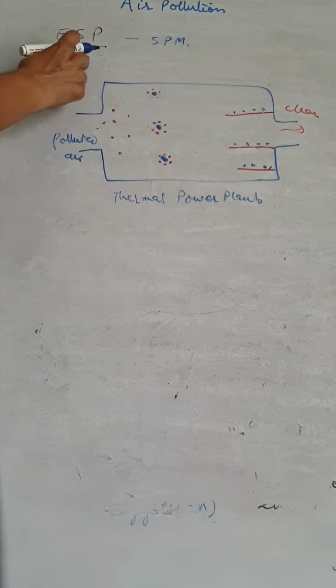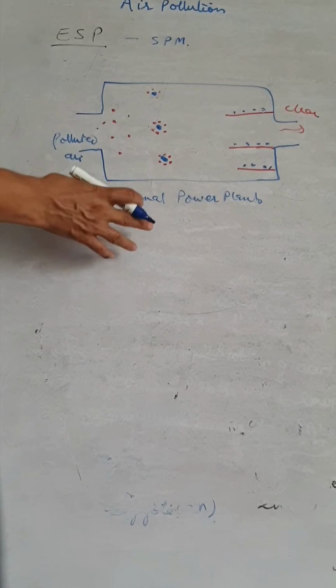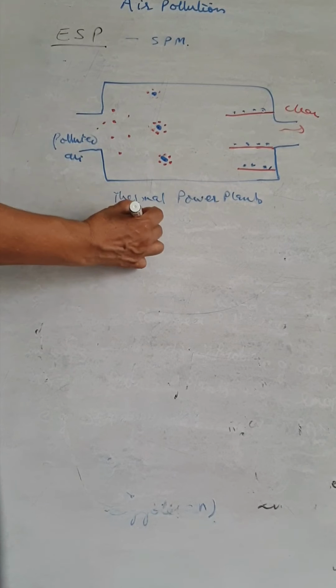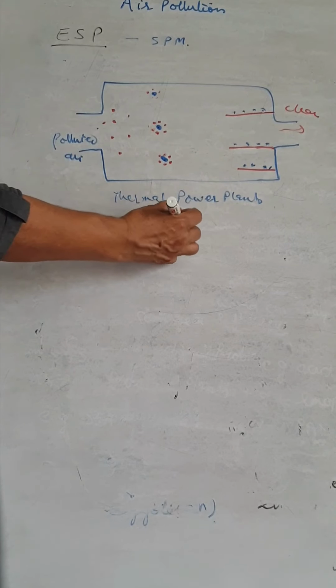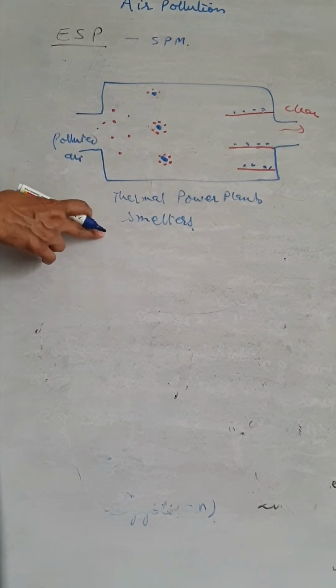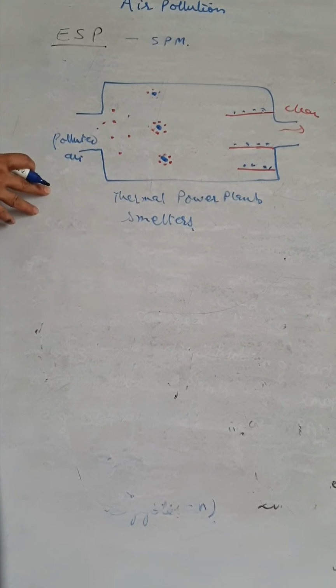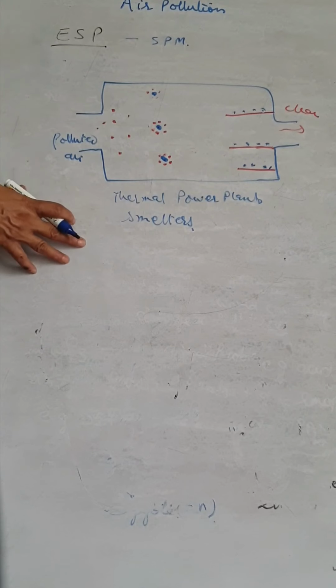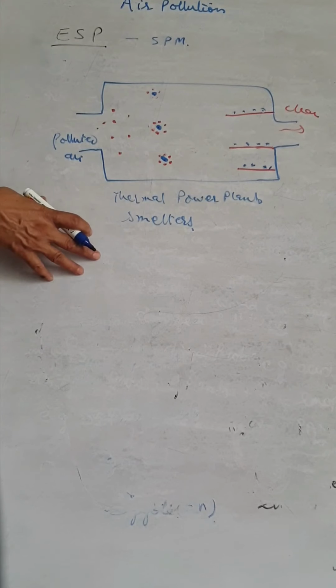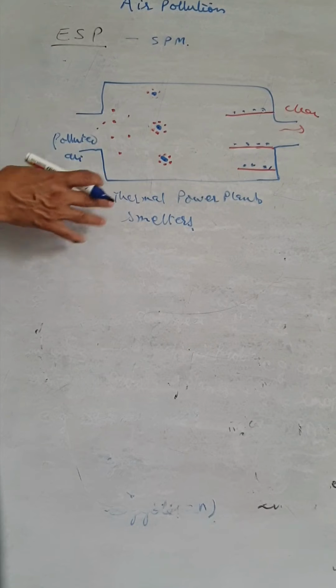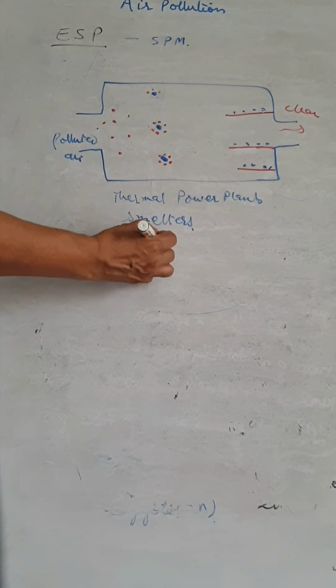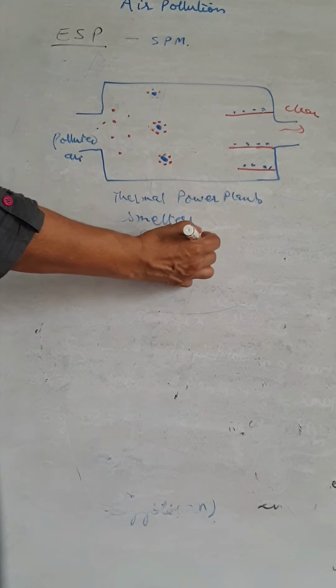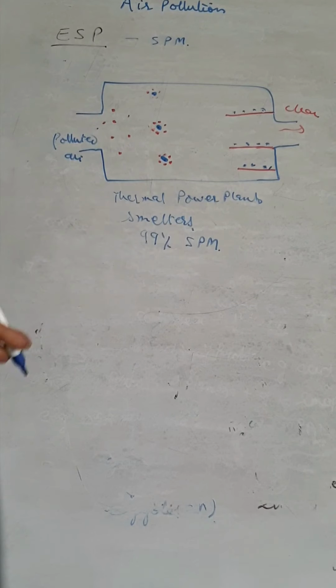They are also used in smelters. They are for the removal of suspended particulate matter, removing nearly 99% of it from the polluted air.